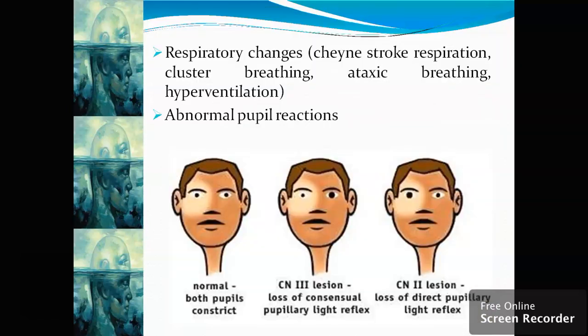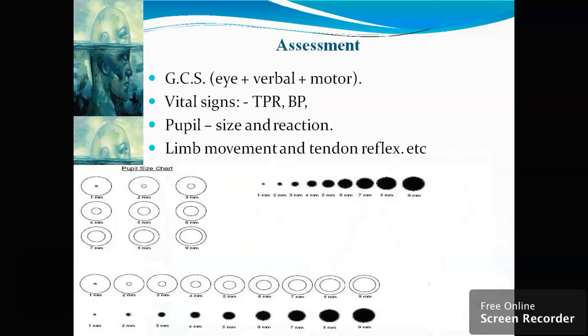Then respiratory changes will be there. There will be Cheyne-Stokes respiration, cluster breathing, ataxic breathing, or hyperventilation. Abnormal pupil reactions will be there. Here are the normal pupils, which constrict, and there will be third cranial nerve lesion, that is loss of consensual pupillary light reflex, and cranial nerve 2 lesion, that is loss of direct pupillary light reflex.